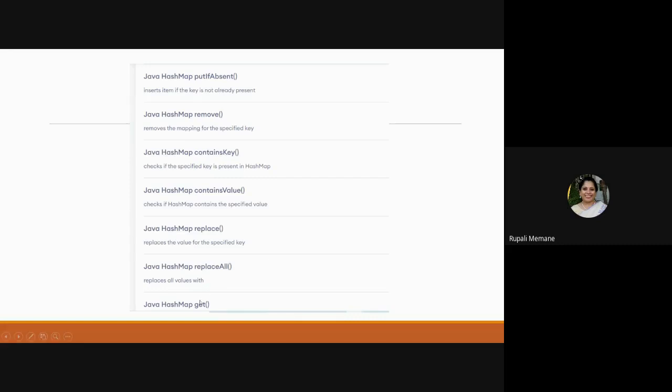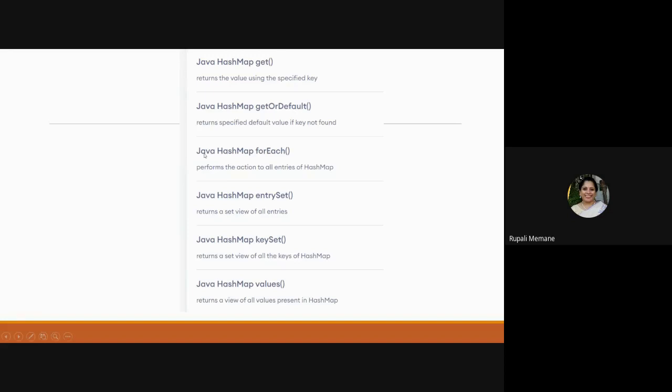And then when I have to retrieve it, now we have seen the get method. When I have to get an element, I could get the element with respect to the index or directly the element. Here I can get the element. So the get method remains the same. Only for adding you have to use the put method. So HashMap get will return the value using the specified key. So if I say get and I pass the key value, the key entry, so if I pass roll number 2 or roll number 3, or if I pass B or C, then whatever is the associated value with that specified key is going to be retrieved, right?